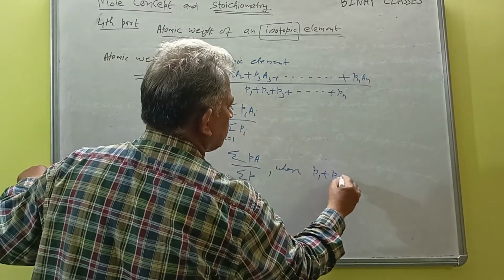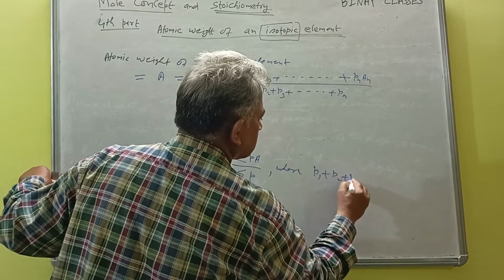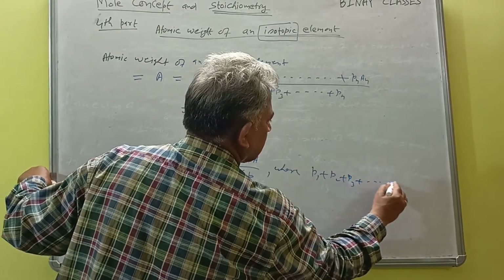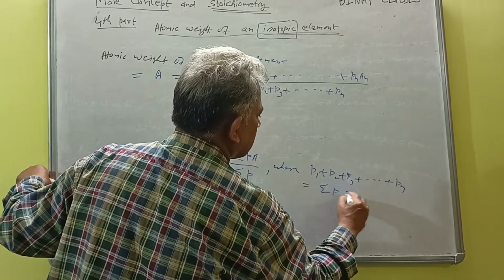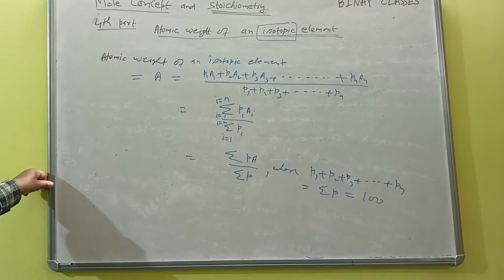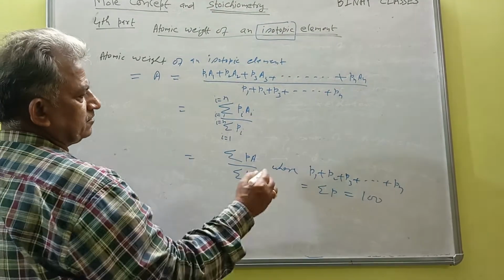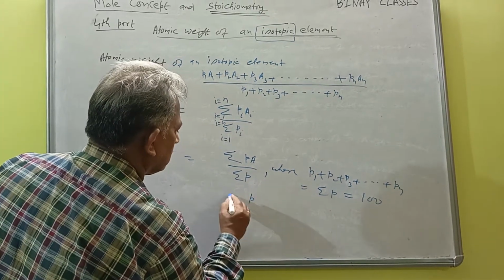Here the sum of all P1 plus P2 plus P3 plus and so on up to Pn, which is represented by sigma P, must always be 100, because here P represents percentage.